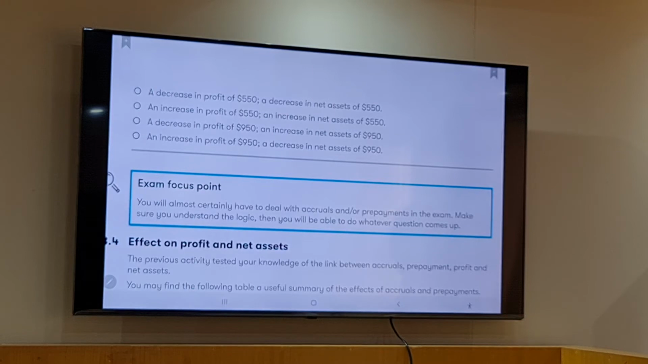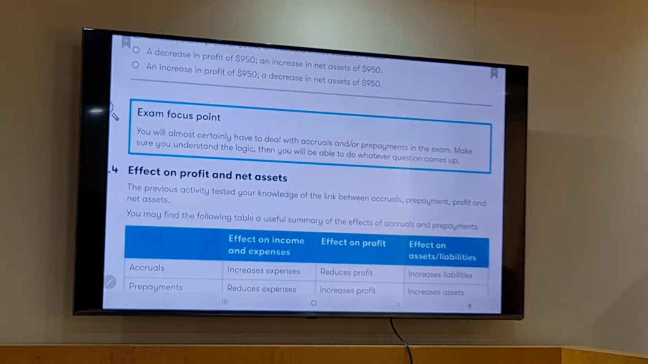Decrease in profit of 550 and decrease in net assets of 550. That's the answer, the one that Mr. Yasser told. Number 3, correct. Number 1, decrease in profit? It can't be 950. Wrong. You will almost certainly have to deal with accruals and prepayments in the exam. Make sure you understand the logic, then you will be able to do whatever question comes up.